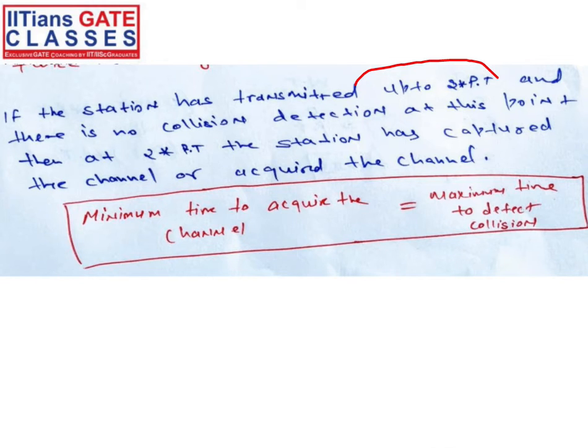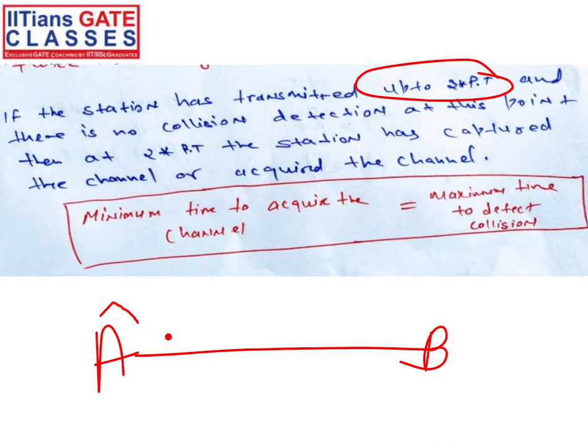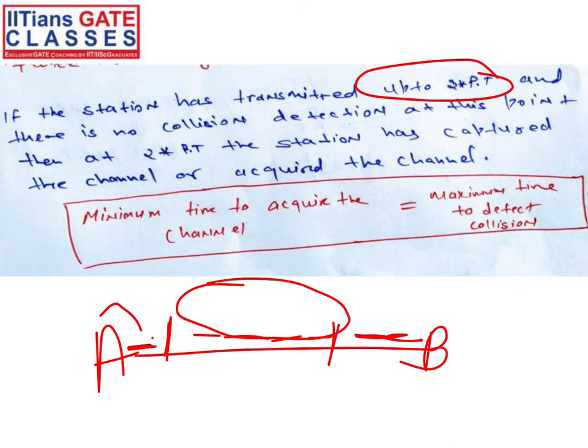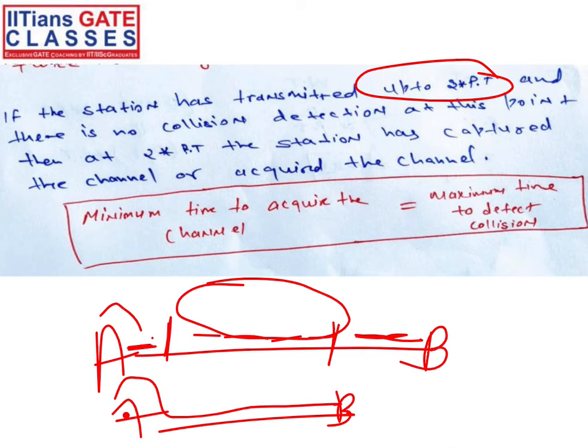This is your A, this is your B, transmission is going on, and this is your frame length, let's say. Now this part is idle, and that is considered as the propagation time. Then we say the channel is idle. Let's say up to 2 into PT, transmission is still going on. So A and B, up to 2 PT, transmission is going on.